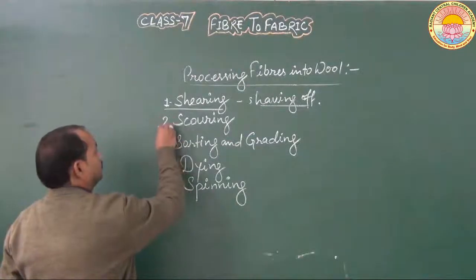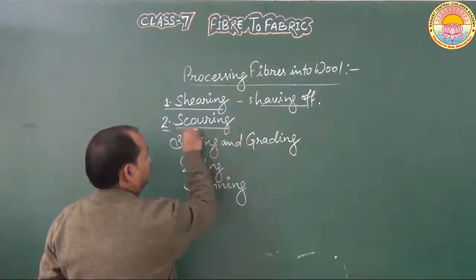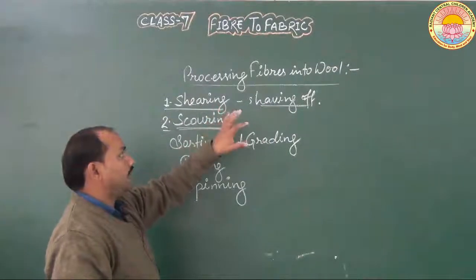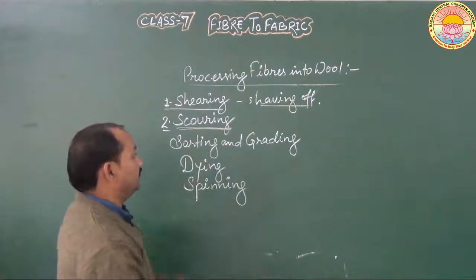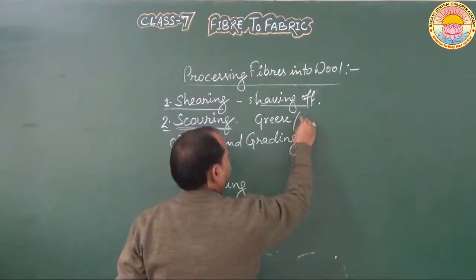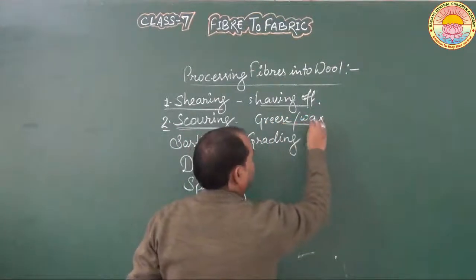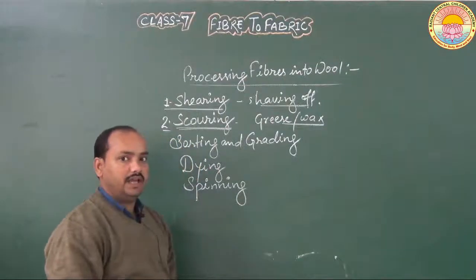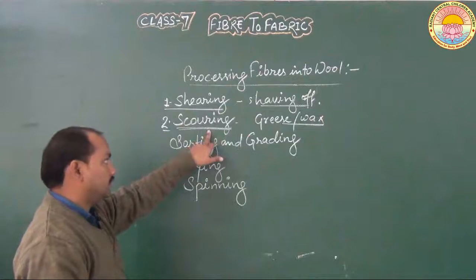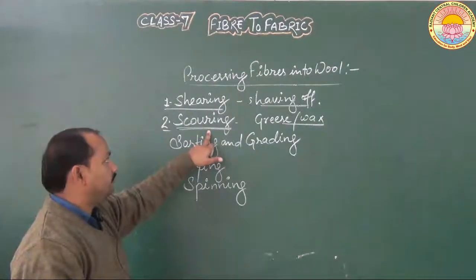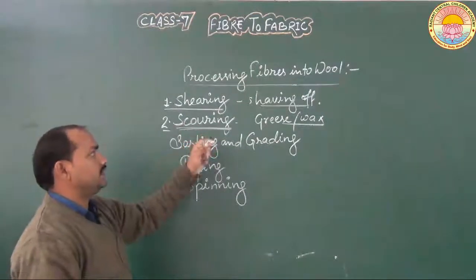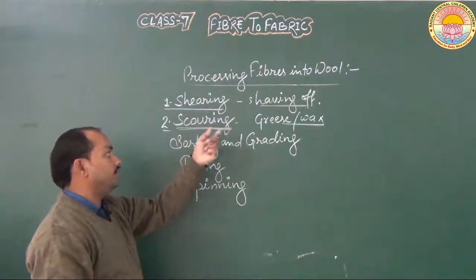Second step is scouring. After shearing, the animal fleece has a lot of grease or wax material mixed with it, and that's why after shaving off, the fleece needs to be washed, and the washing process of the fleece is known as scouring. In the scouring process we wash the sheared hair of the animals.